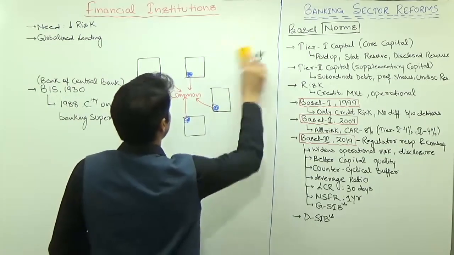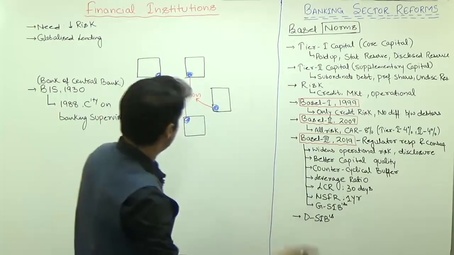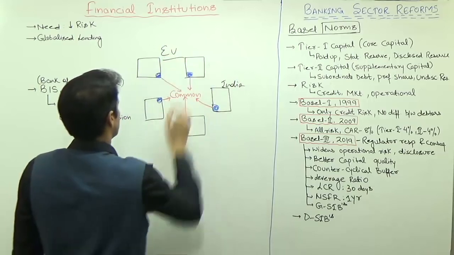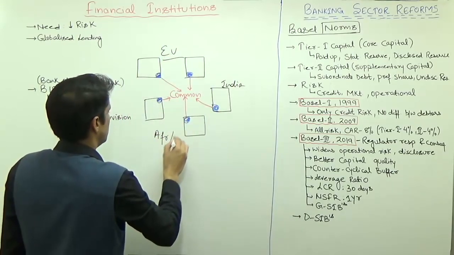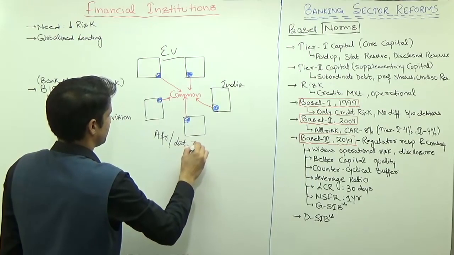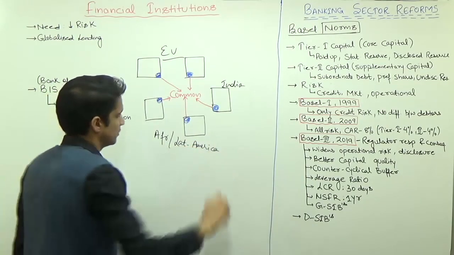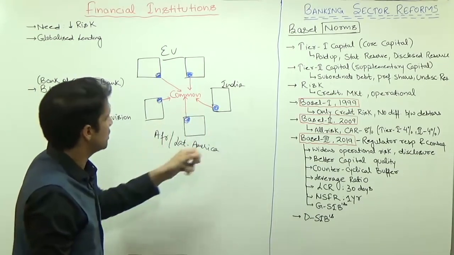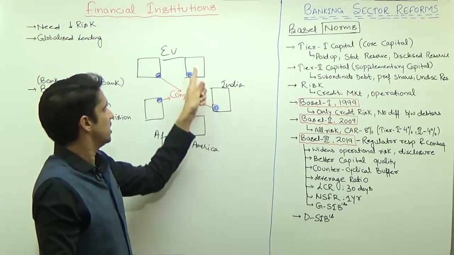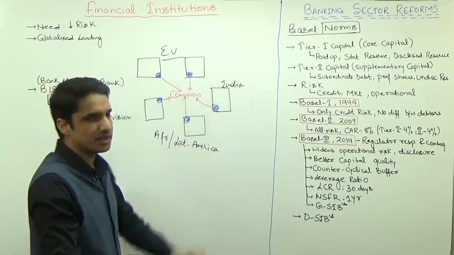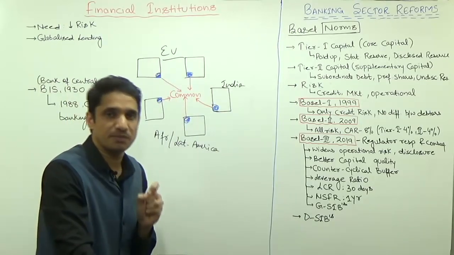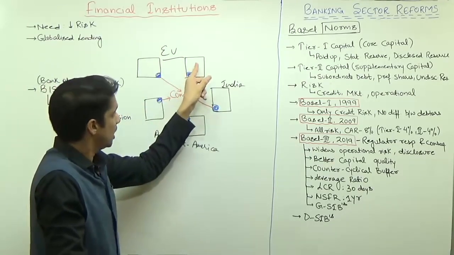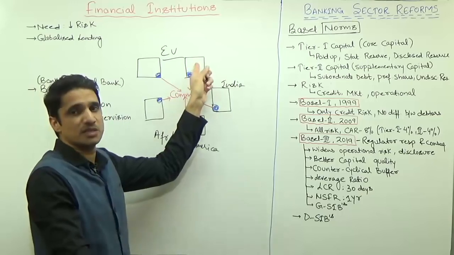Then we have one more reason why we should implement the Basel norm. Suppose this is India, these are some European countries, these may be some African countries or Latin American countries. If one branch of SBI has an office in India and a second branch has an office in these two European countries, and India does not implement the Basel norm but these two countries have, then they have to fulfill whatever is required in these Basel norms.